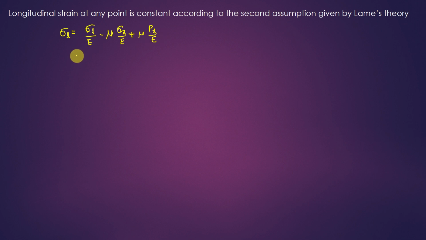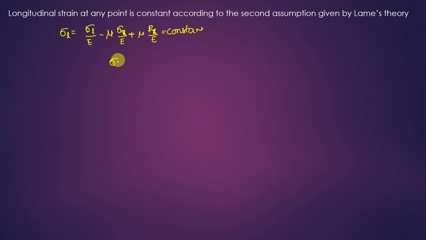So what will you get now? That will be constant, right? When all of these are constants, sigma L by E is constant, E has a fixed value, mu also has a fixed value. Sigma x is a variable, px is a variable along the radius. So I'll take these two terms, and the remaining are all considered constants.